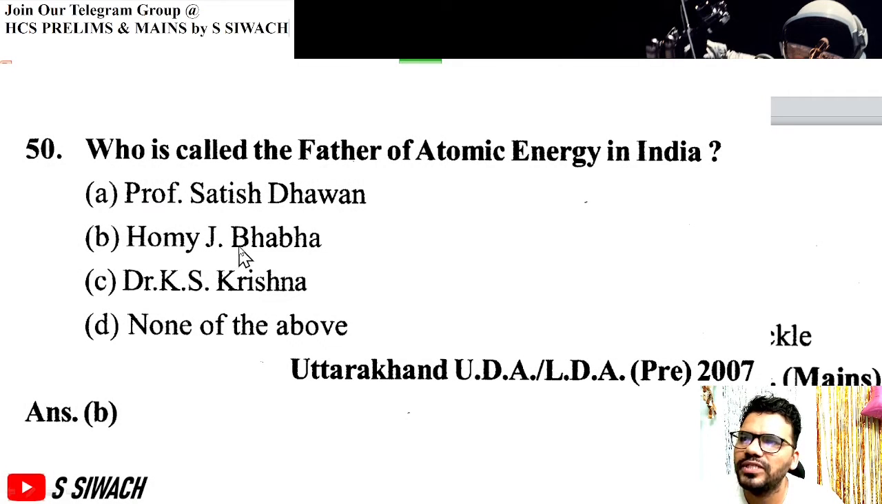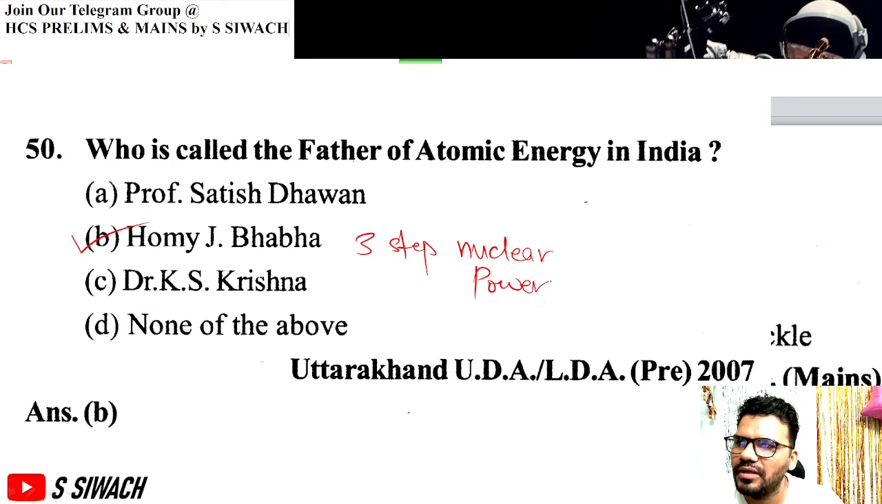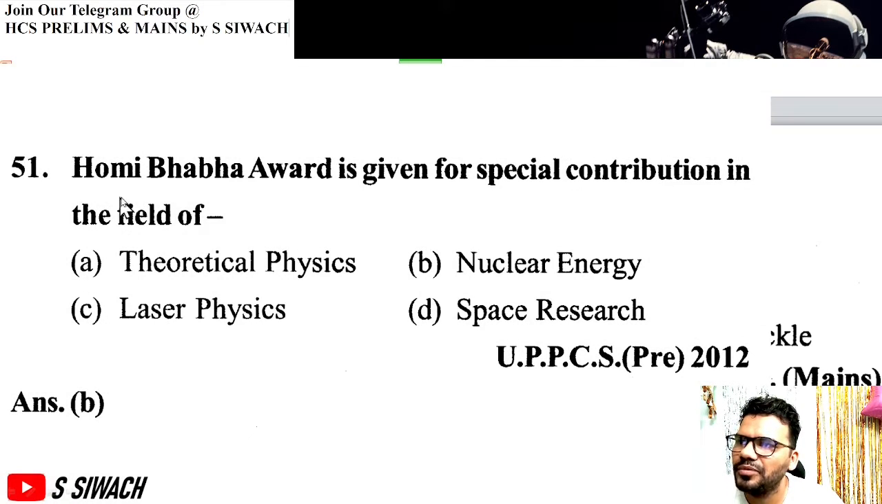Next question, who is the father of atomic energy in India? Father of atomic energy is Homi Jahangir Bhabha. He gave us the 3-step nuclear power program of India also. Homi Jahangir Bhabha award is given in nuclear energy because he was active in the development of the 3-step nuclear plan for India.